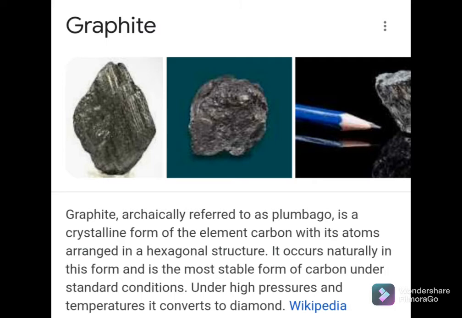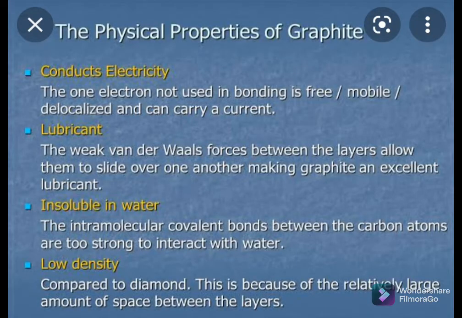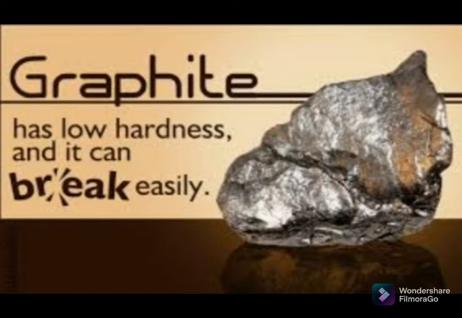Why is it a very good conductor of electricity? Because in graphite each carbon atom is bonded to three other atoms, and that's why one free electron is there. That is responsible for carrying electricity. That's why graphite is a good conductor of electricity. Its density is from 1.9 to 2.3 gram per cm cube, so it is much lighter than diamond. The melting point of graphite is about 3730 degrees Celsius, and like diamond, on heating at 700 degrees Celsius with oxygen, graphite will form carbon dioxide gas.